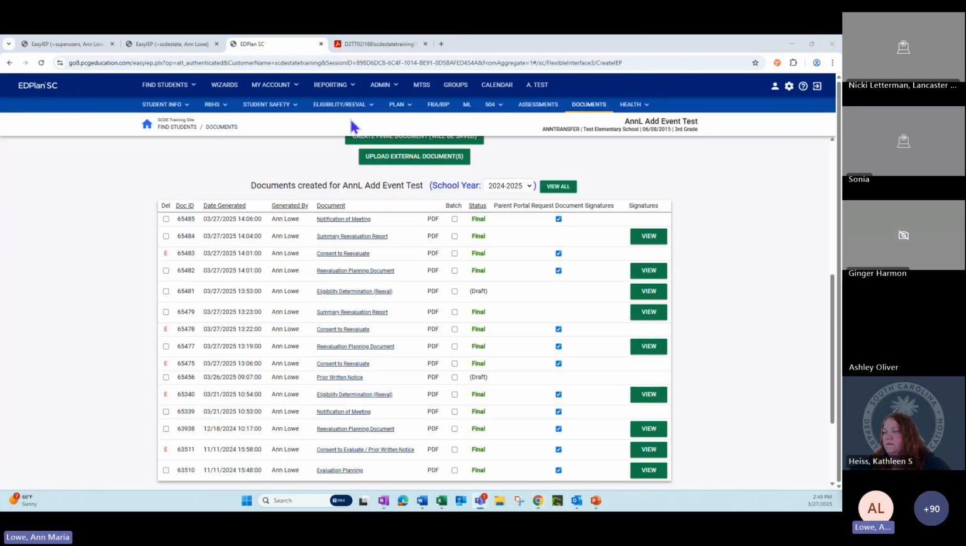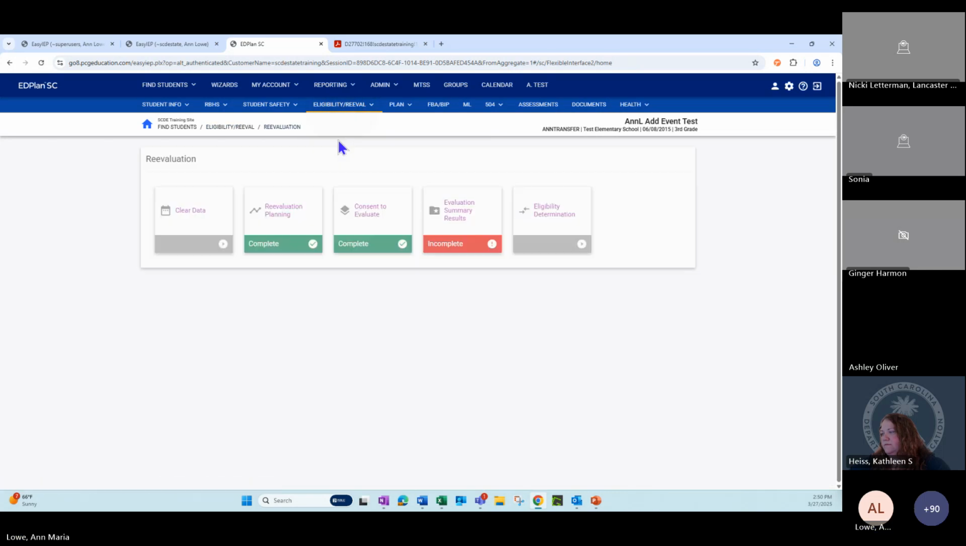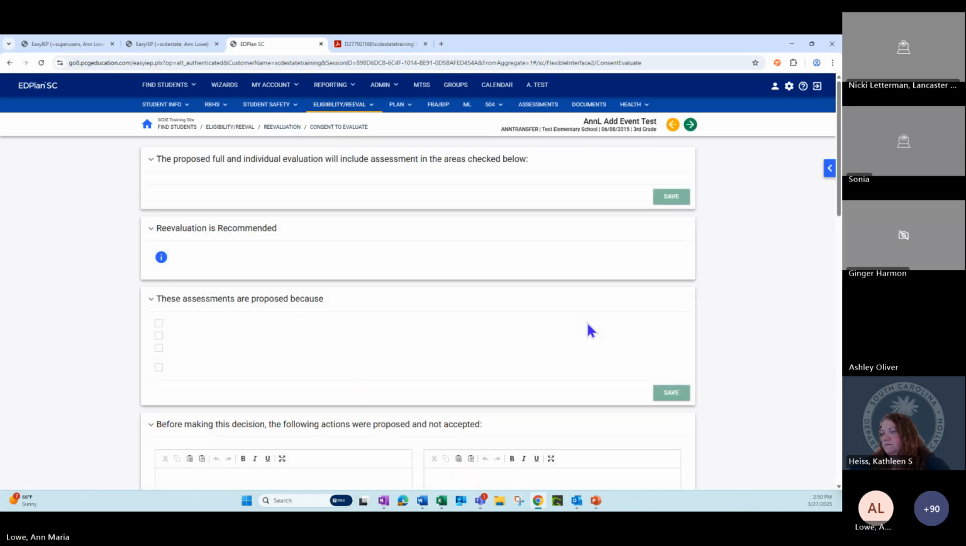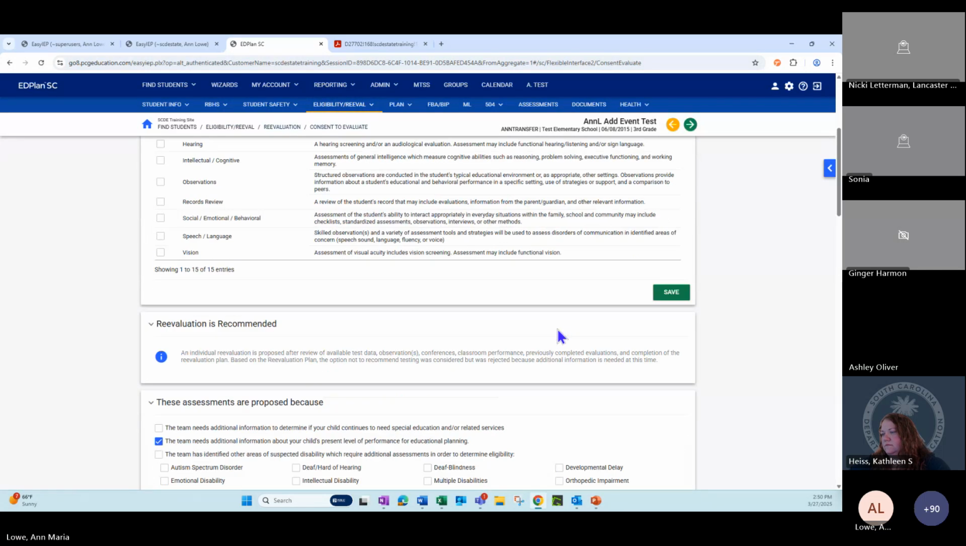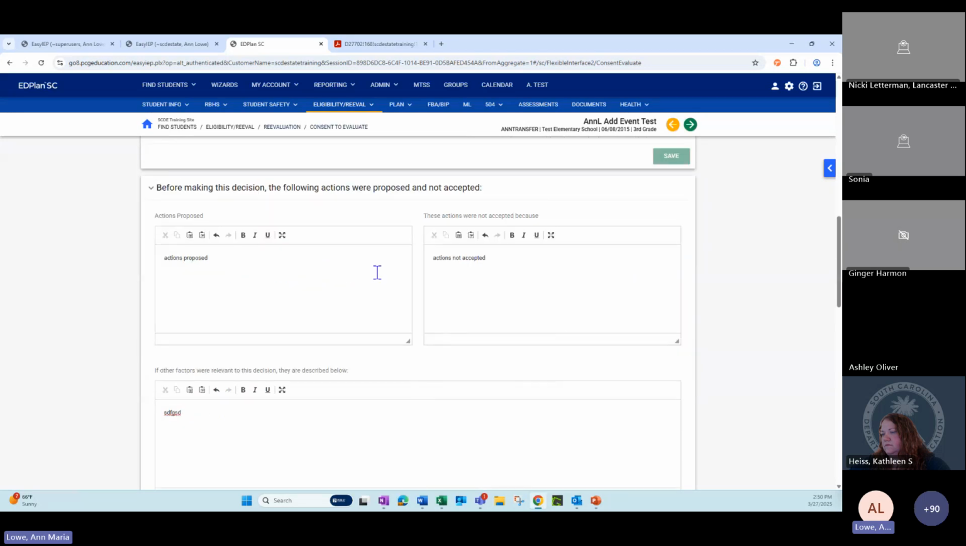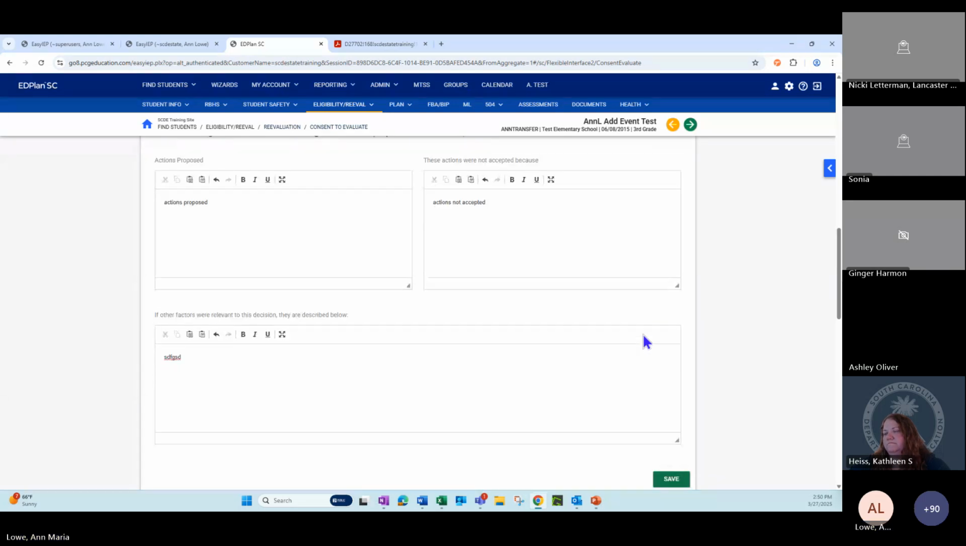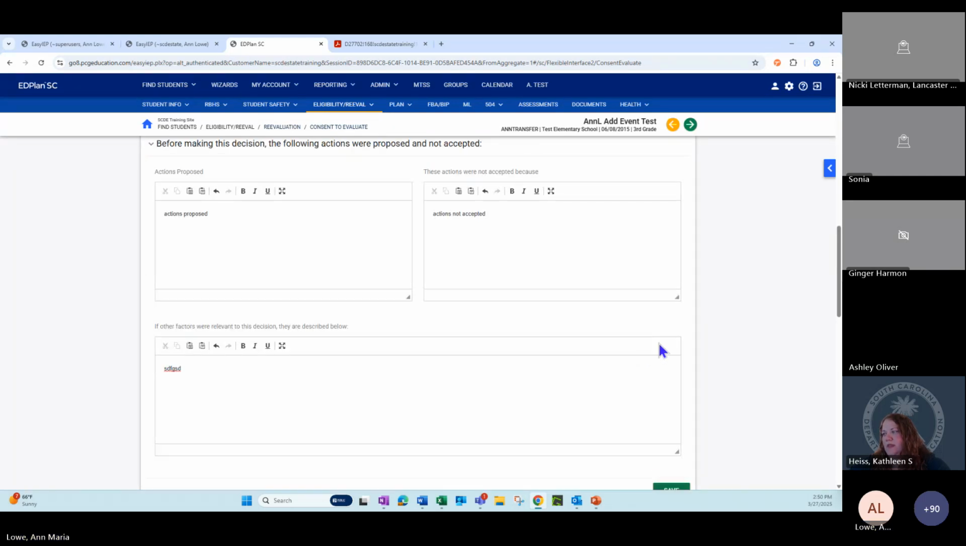And in the workspace, it's just like the initial placement one was. You just have your actions proposed and accepted and any other factors. The feedback I think that we got was everyone liked the initial, why couldn't the reeval be that way? And so we did that.